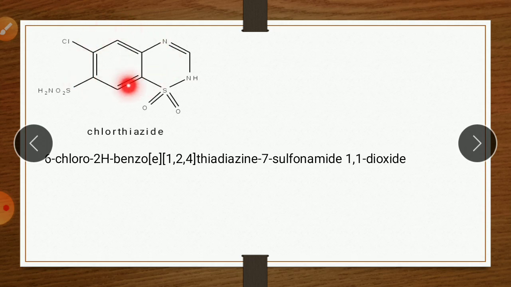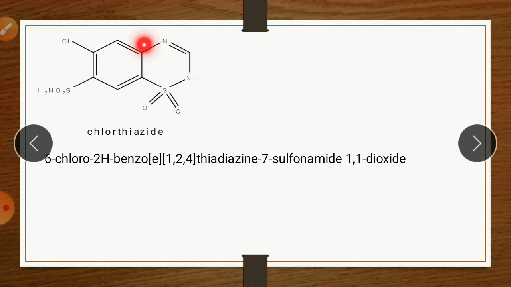Benzo means this benzo. 1, 2, 4. So here 1 sulfur is there, 2 nitrogen is there, and 4 also nitrogen is there. So 1, 2, 4 thiadiazine. Thia means sulfur, dia means 2, aza means nitrogen. At 7 position there is a sulfonamide group, 7 sulfonamide. On 1 position oxo, 1 dioxide. So 6-chloro, 2H, benzo, in bracket E.